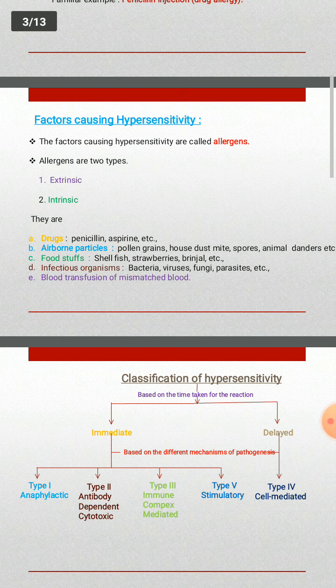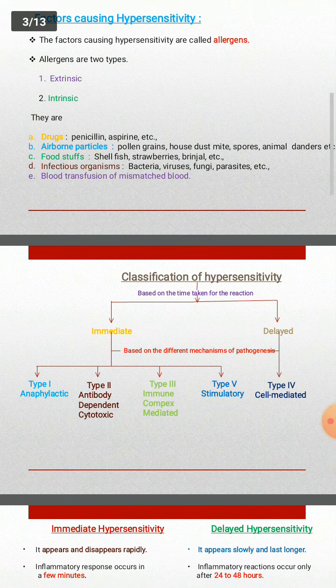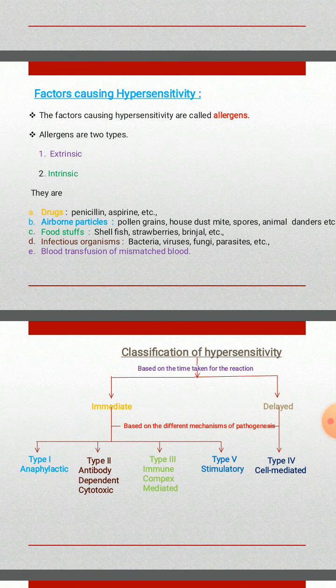So, the factors which are causing hypersensitivity are called allergens. Allergens are of two types. One is extrinsic, another one is the intrinsic antigens or allergens. So, what are the different allergens? One is the drugs, penicillin, aspirin, etc.